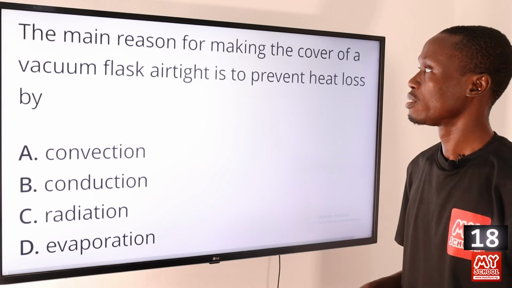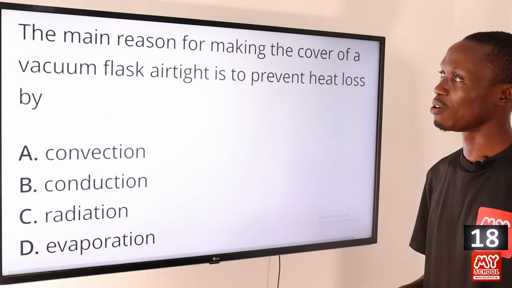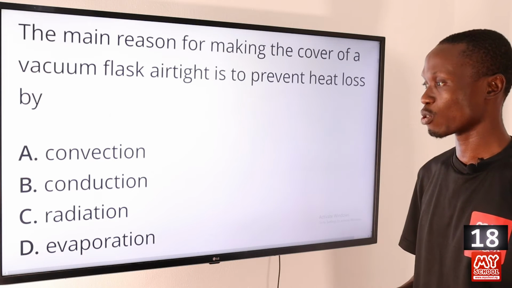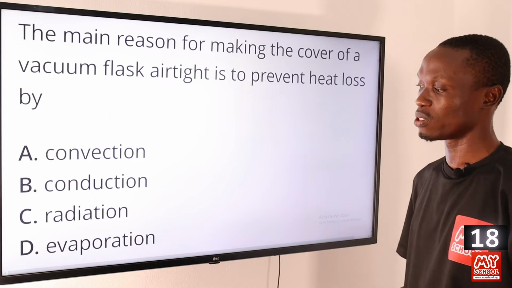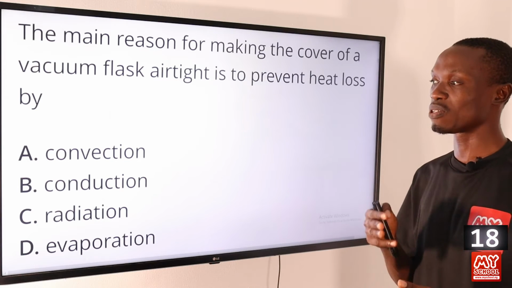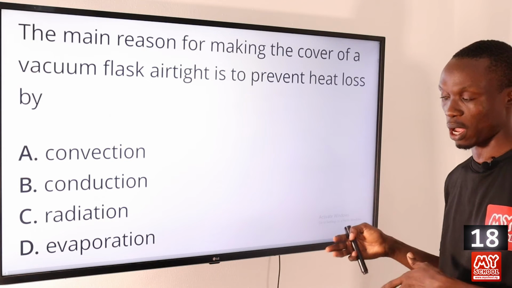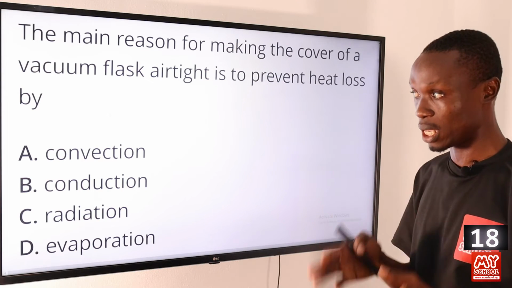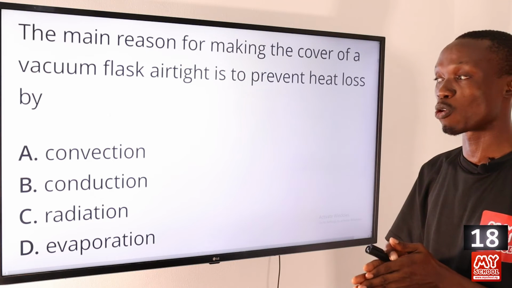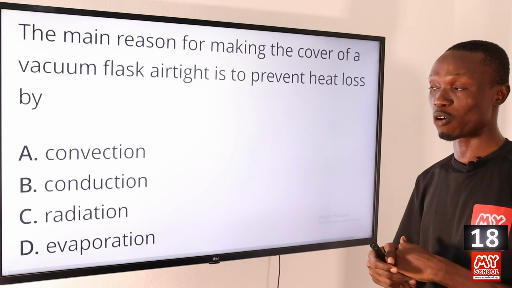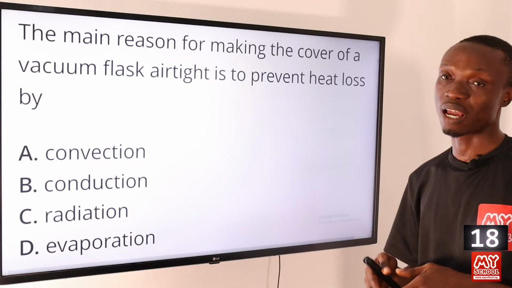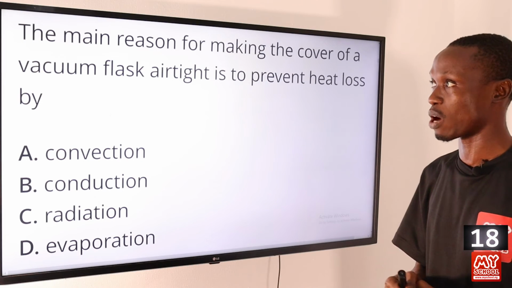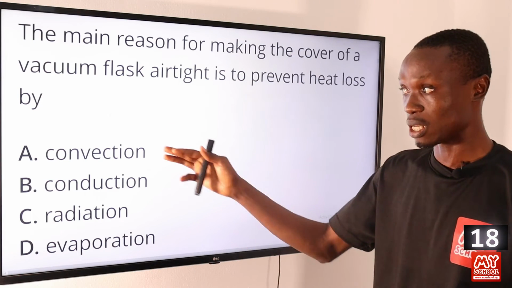Question 18. The main reason for making the cover of a vacuum flask airtight is to prevent heat loss by A, convection, B, conduction, C, radiation, D, evaporation. So A, B, C are all modes of heat transfer. I think the answer to this question is option A, convection. Convection is a mode of heat transfer that involves the transfer of heat in a fluid by the actual movement of the heated particles, right? So the answer to this question is option A, like I said earlier.